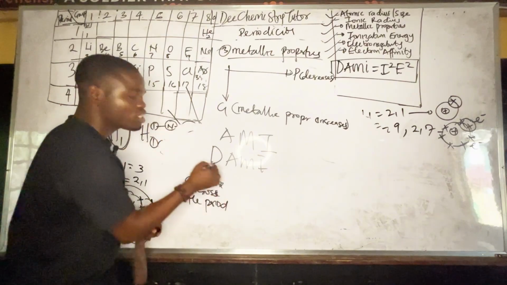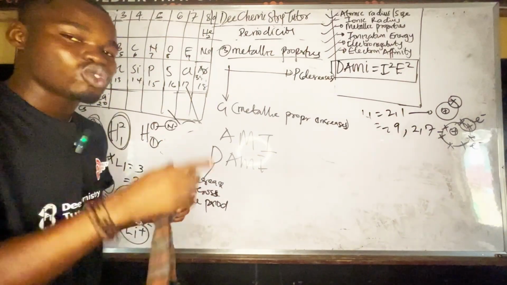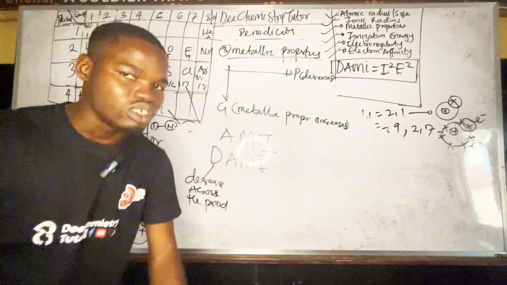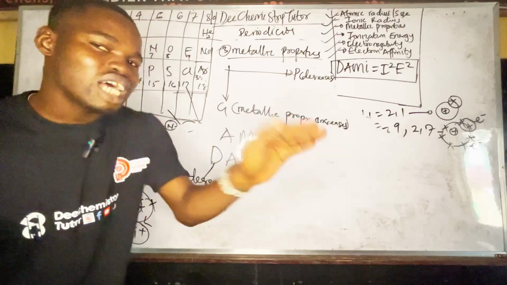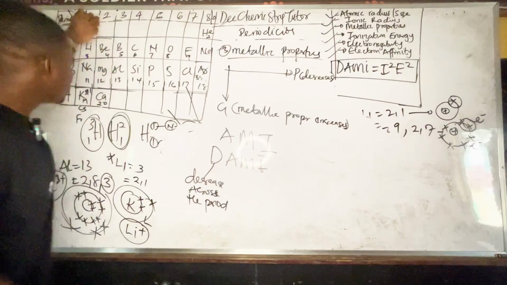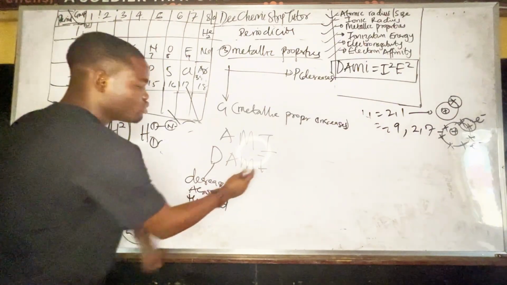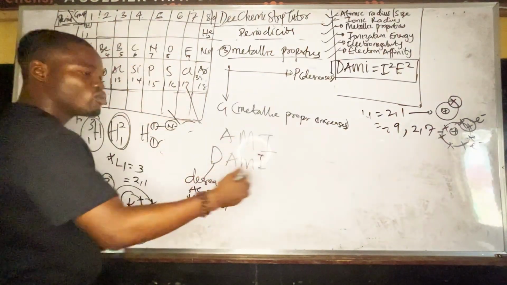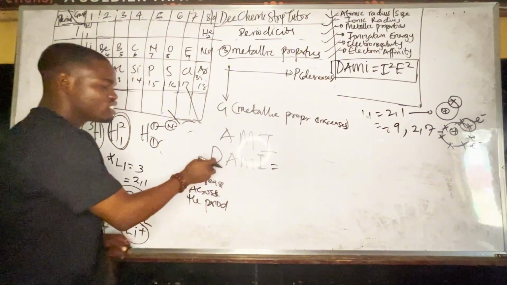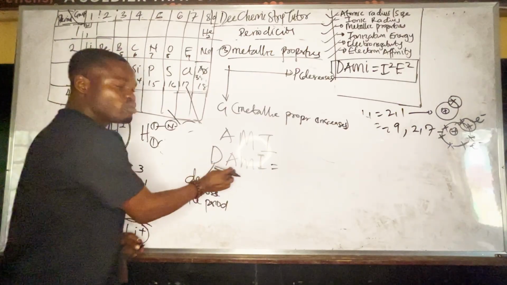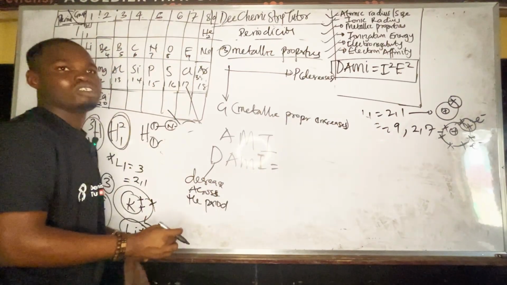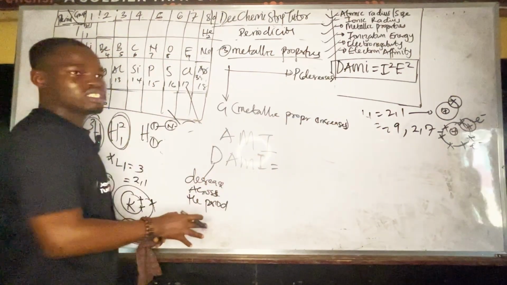So when things decrease across the period, you don't need to know two things, just know one. If atomic radius decreases across the period, it will increase down the group. If metallic property decreases across the period, it will increase down the group. If ionic radius decreases across the period, it will increase down the group. So just know one because of these mnemonics, and you'll be able to know the other one. Decrease, DAMI. That's my name, I'm Damilola, Dami. Atomic radius, metallic property, ionic radius decrease across the period.